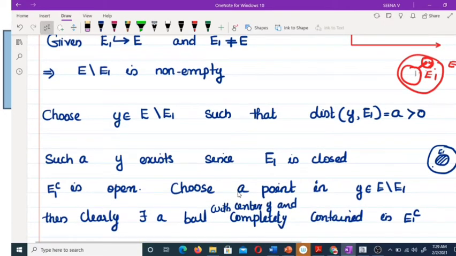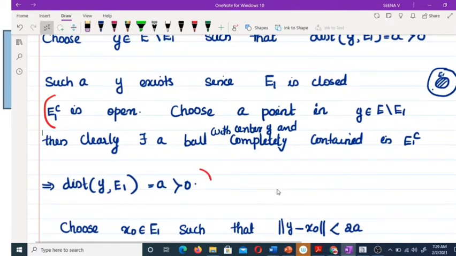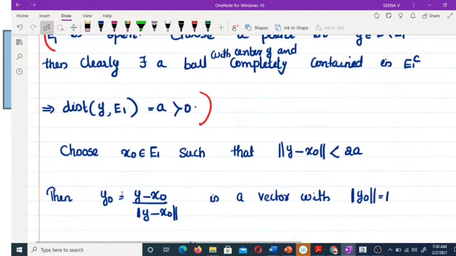This is enough, just remember this. There is no need to write these things for the exam. The complement of E1 is open. Choose a point y in it. Then clearly there exists a ball with center y completely contained in the complement of E1. Therefore the distance between y and E1 is equal to a, which is clearly greater than 0. Now choose x naught belonging to E1 such that norm of y minus x naught is less than 2a.